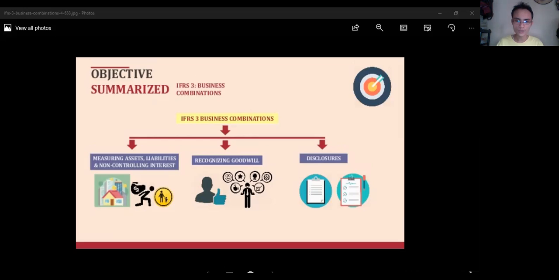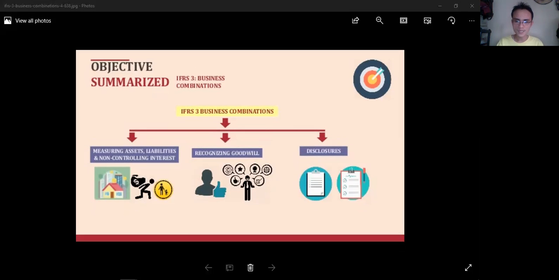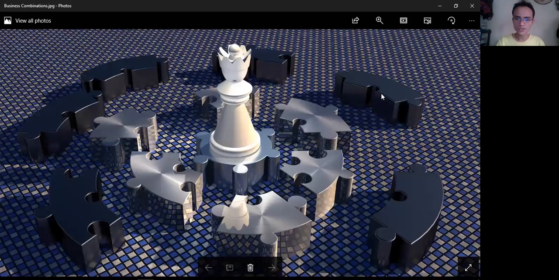Now, before we look into that specifically, take a look at this particular picture with pieces of a puzzle put together. So what could be the reason why businesses would combine? That could be one question that we can ask ourselves. In this particular case, they are thinking of benefits. So just to summarize overall as to why businesses would combine, that would really be on the benefits that will be obtained should they do so.